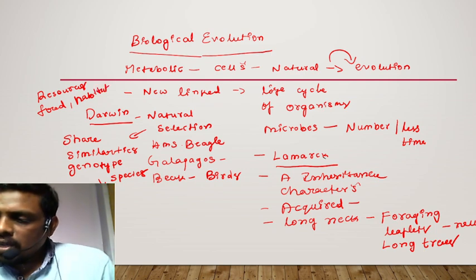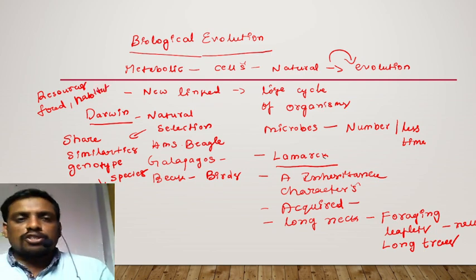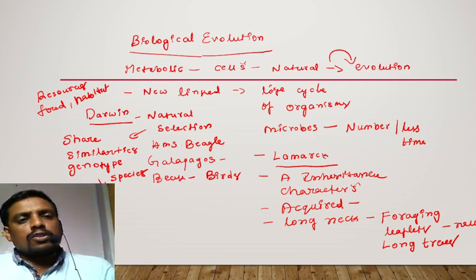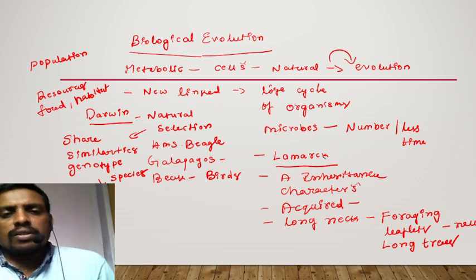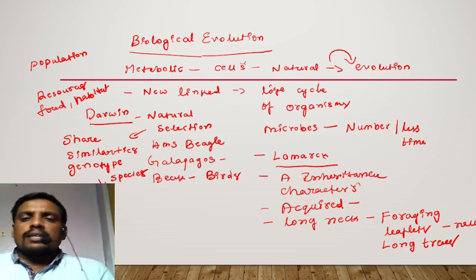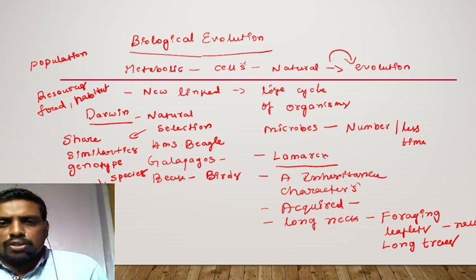Understood everyone? And with limited resources, nature keeps control on the population. Nature only has control on the population. Understood everyone? This is for biological evolution. Another classical example is there for biological evolution.